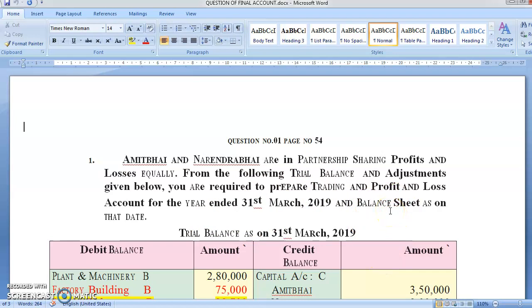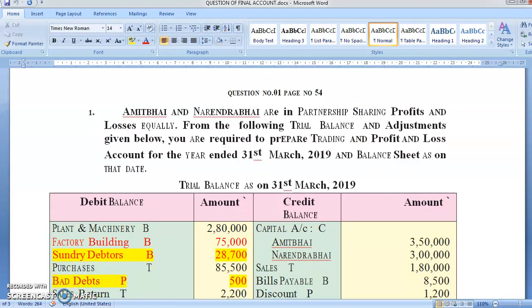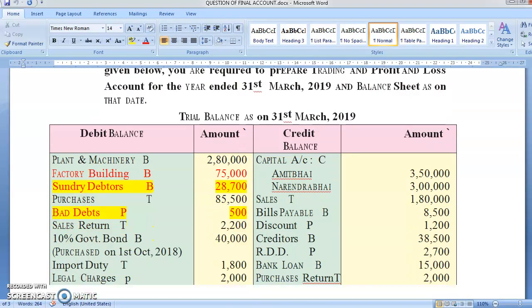So what you have to do, you have to read the problem, understand the problem very nicely. As this is your first problem, we are going very slowly. I have done something like this for you. Now see, what is a trading account? Trading account means whatever happens at factory level, whatever expenses are required for manufacturing of the goods are recorded in trading account. Profit and loss account is the account where all the items which are required for selling the products are recorded.